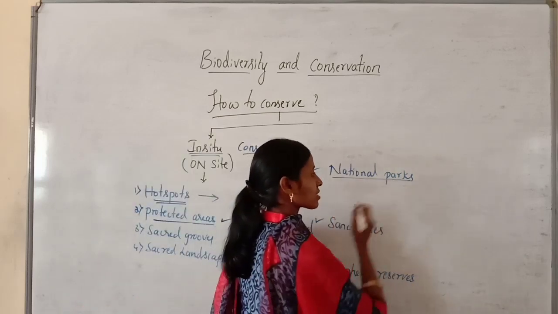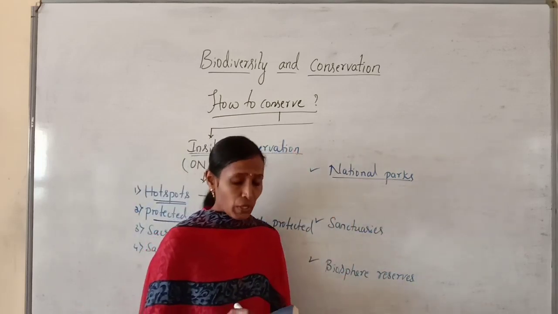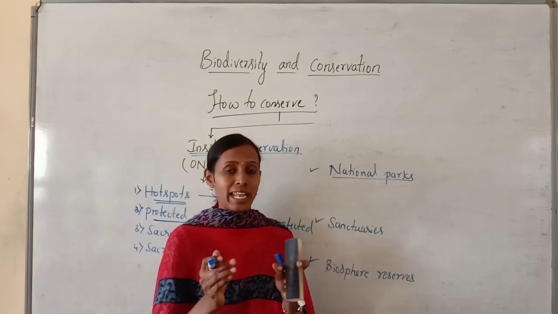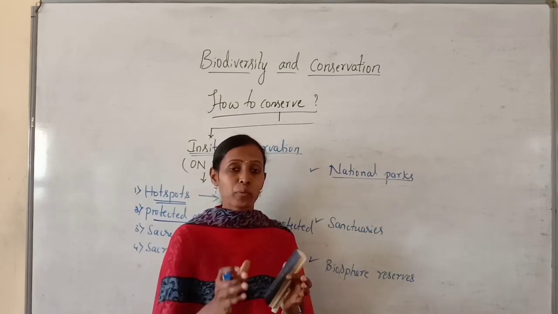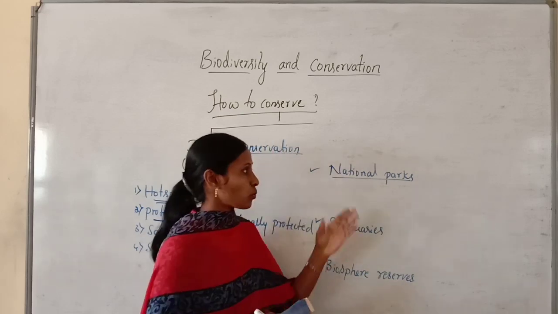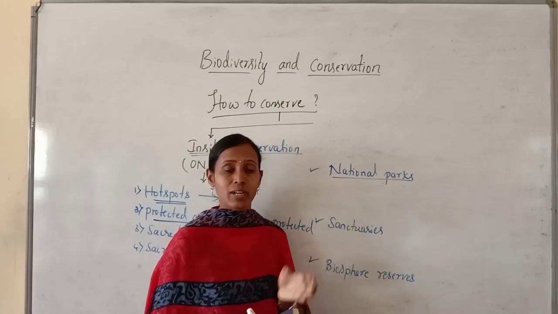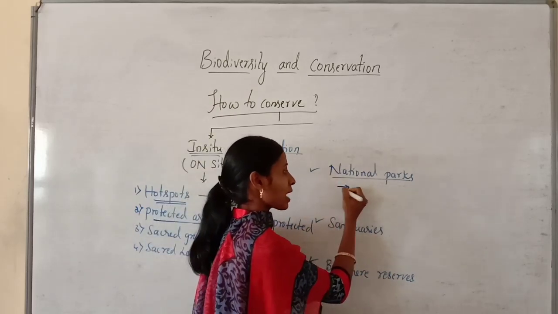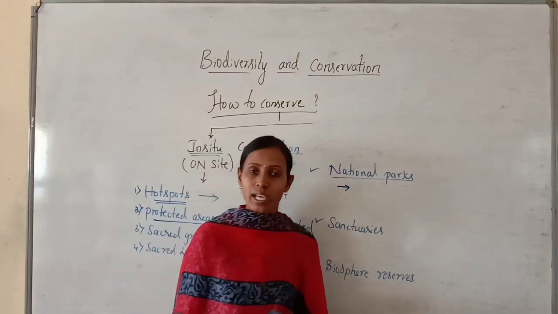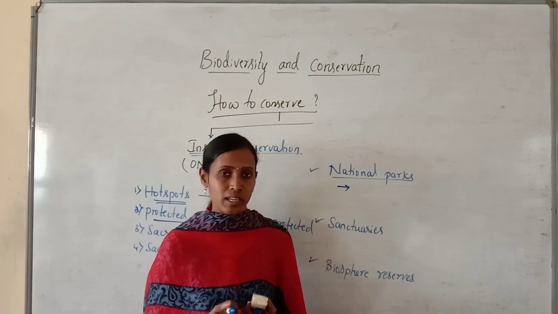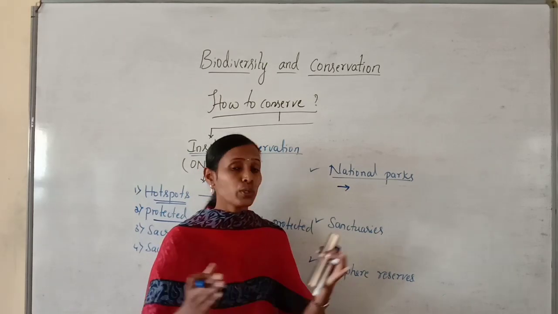So what are national parks? These are vast areas of protected natural habitat covering thousands of acres. A national park may include mountains, rivers, forest, desert or grasslands, so it is a huge area.